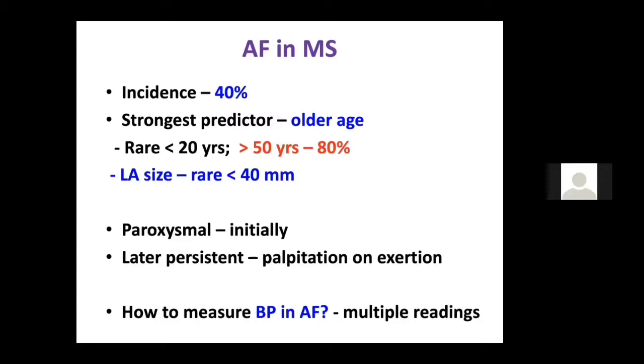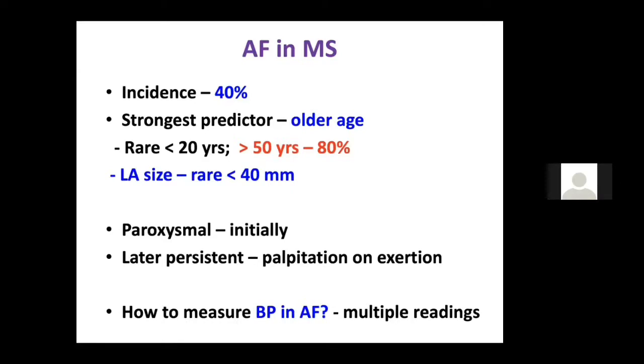As I already discussed, initially it is paroxysmal and later it becomes persistent atrial fibrillation, which causes palpitation most commonly at rest and sometimes on exertion. One important thing in AF in mitral stenosis: you should check the pulse 3 times and the BP 3 times and take the mean recording. AF causes a lot of changes in the findings in MS. You have to check the peripheral pulses because the patient with AF may have embolism. Varying intensity of the first heart sound will be there in MS. JVP A wave will be absent and X descent will be absent. So these are the things which AF causes.